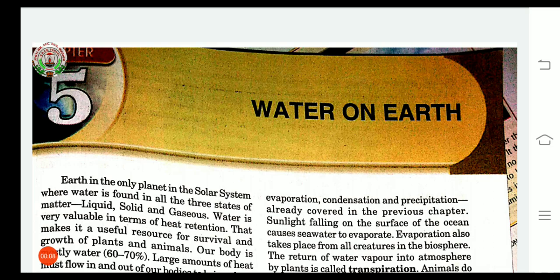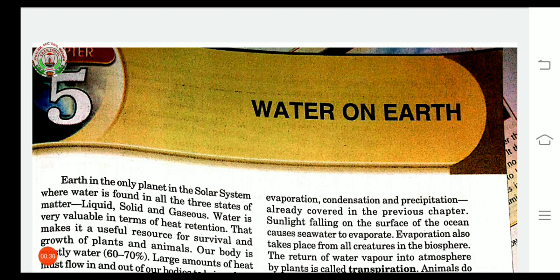In today's class, I am going to start the fifth chapter of Geography, that is Water on Earth. Dear students, earlier we have learned that there are four spheres of the Earth. Which are those four spheres? Atmosphere, lithosphere, hydrosphere, and biosphere. Do you know the meaning of hydrosphere?